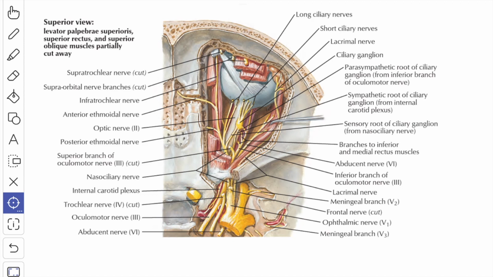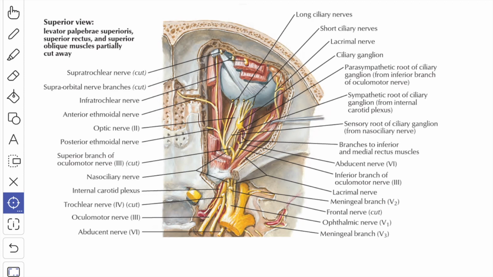Next we'll see what are the branches given by the nasociliary nerve. First is the communicating branch to the ciliary ganglion, which passes forward without interruption along with the short ciliary nerves. It conveys the sympathetic fibers from the internal carotid plexus and the sensory fibers from the eyeball. The next branch given off by the nasociliary nerve is the long ciliary nerve. These are 2 or 3 in number.